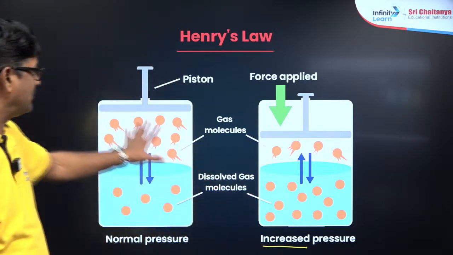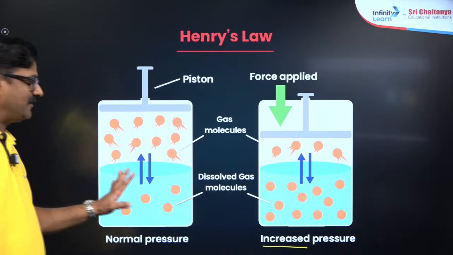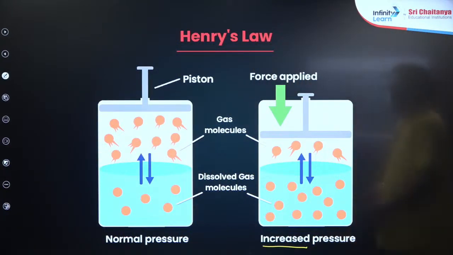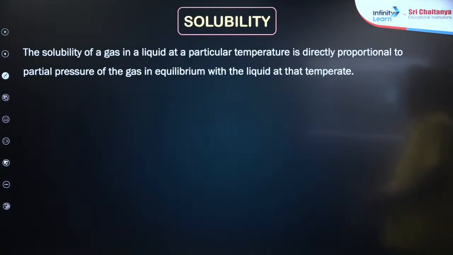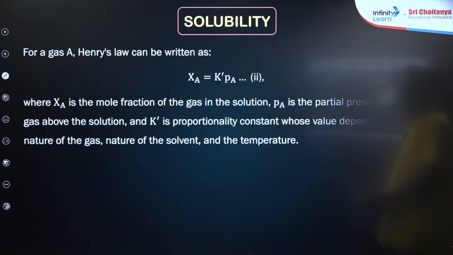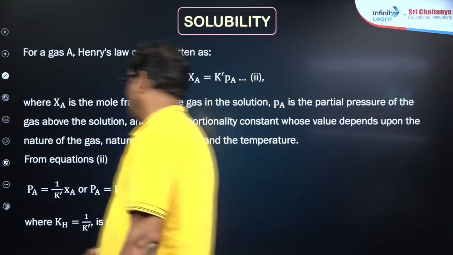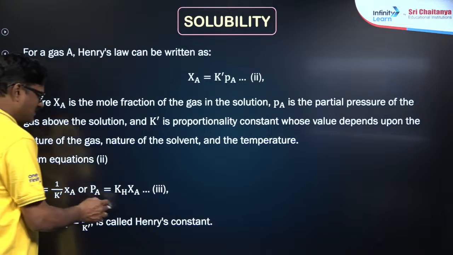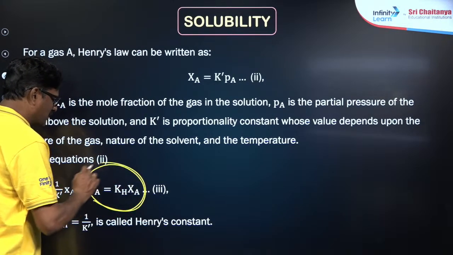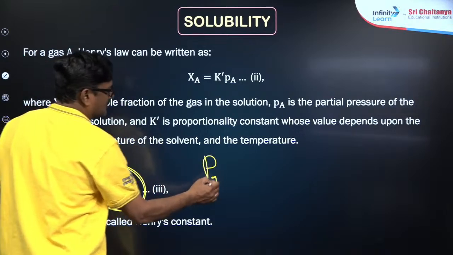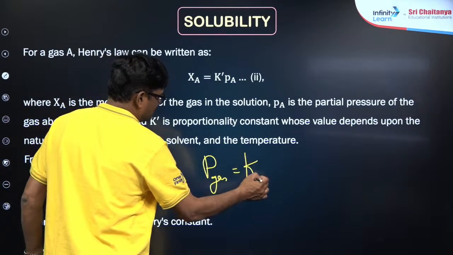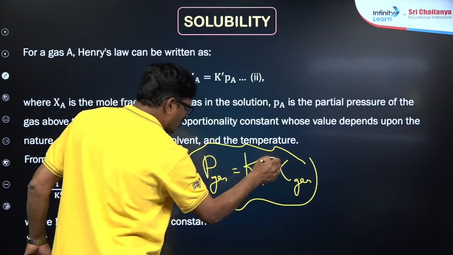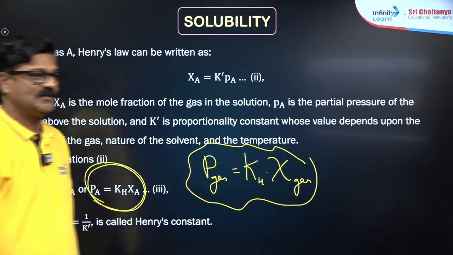This is the diagrammatic representation of Henry's law. Everybody, any doubt? So Henry's law is given in various ways. Mole fraction of the gas is directly proportional to the pressure of the gas. You use this formula: pressure of the gas is equal to kH and mole fraction of the gas. So you have to take mole fraction of the gas in the solution, right?